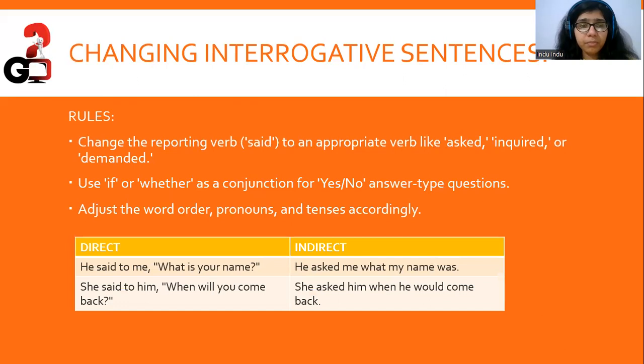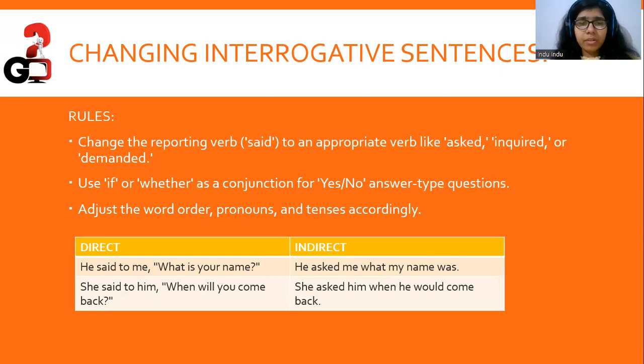Right? He said to me, what is your name? He asked me what my name was. So said to me becomes asked because we changed the reporting verb to an appropriate question verb. She said to him, when will you come back? She asked him when he would come back.